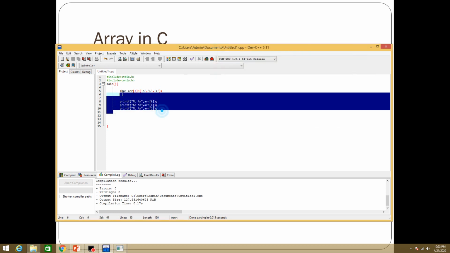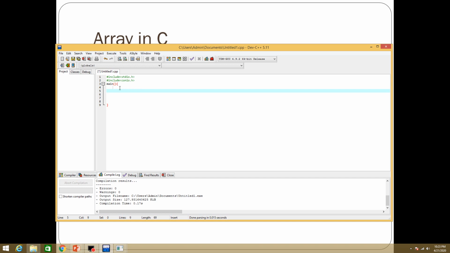So this is a very small array, right? If you have an array of size 100, then how can you fill your data? For example, the array size is 100 and it's integer type. You can fill this array by using a for loop. So this is known as initialization of an array.